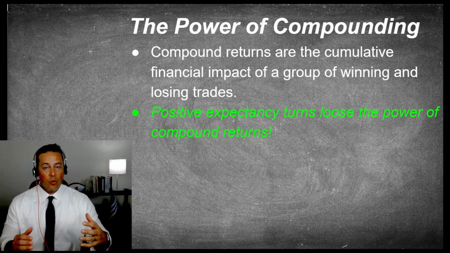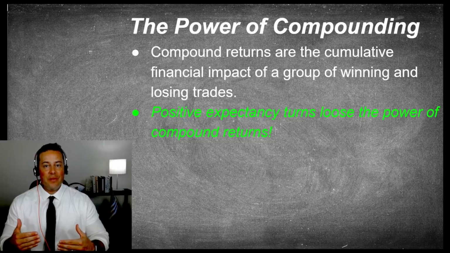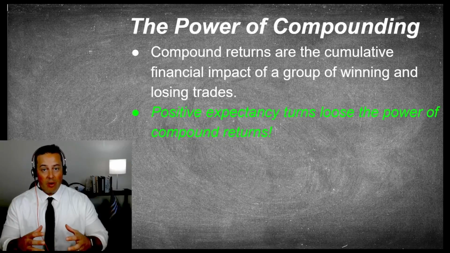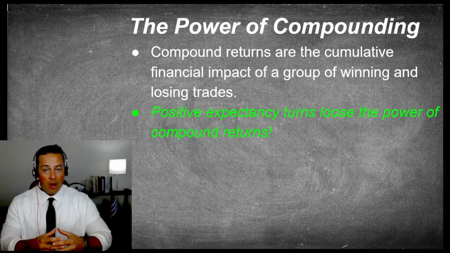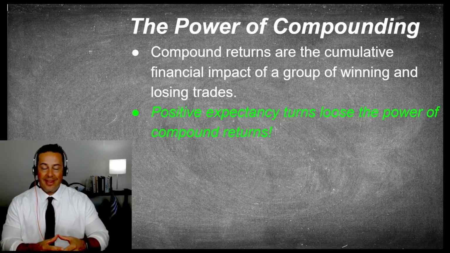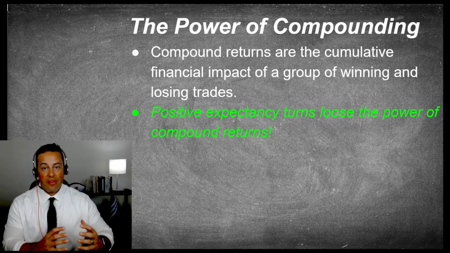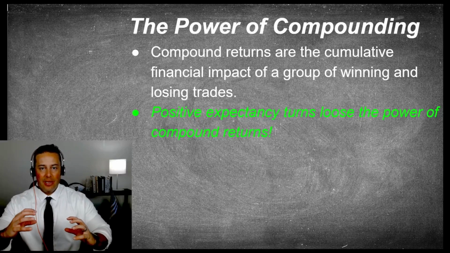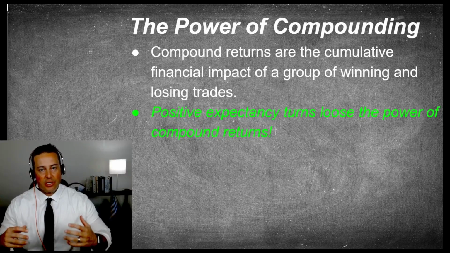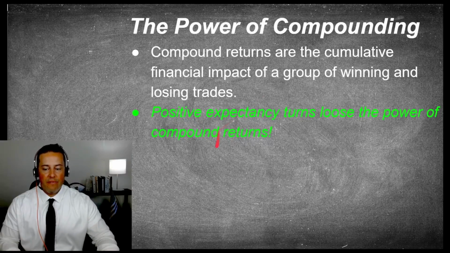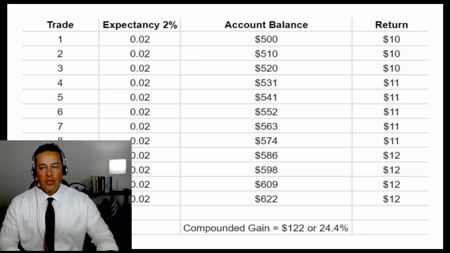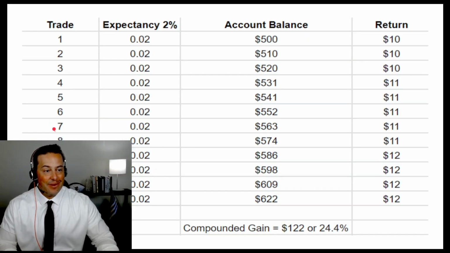When we know that we're going to enter the market and we know that there's a very good chance that we're going to be profitable over the long run, our compounding returns really turn the odds in our favor. All of a sudden our $500 account or $1,000 account has an ability to really grow with a positive trajectory over time. Let me show you how with a few spreadsheets. We have to look at the numbers to really dive into this and unpack this idea properly.